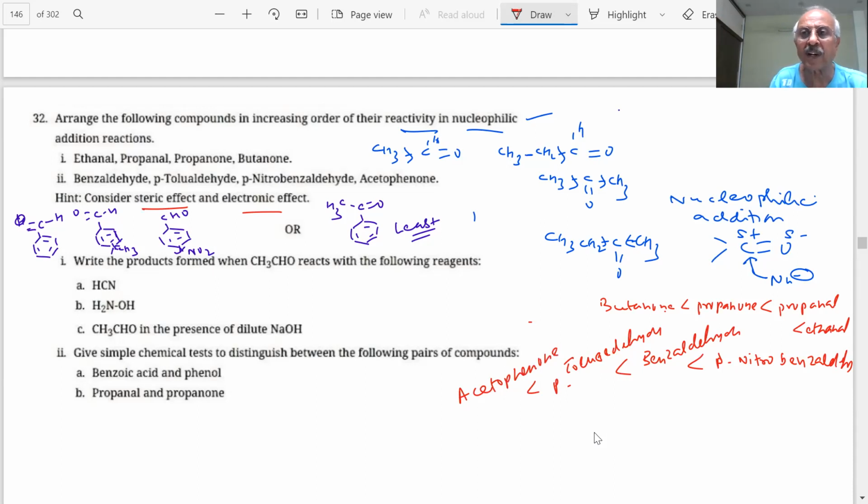Such questions are important, expected, students. Important question. Write the products formed when CH3CHO reacts with the following reagents, students. You already know CH3CH=O with HCN gives cyanohydrin.